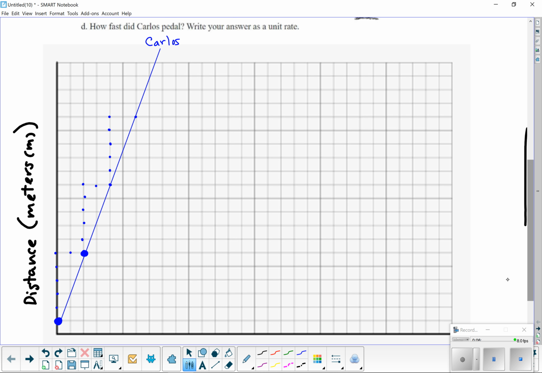And then if you want, you can clear out the board a little bit. Like all these dots right here, you don't really need all those dots. Okay.